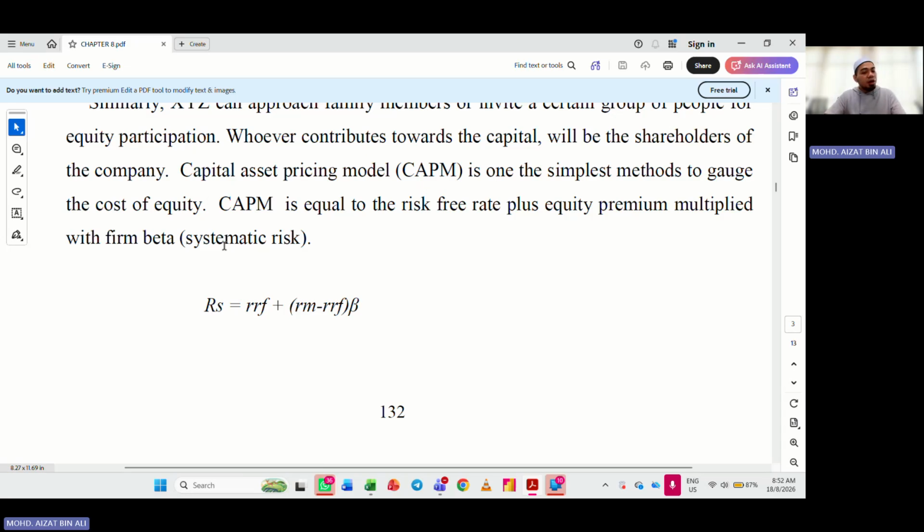So you don't have to worry about beta at this point because in the exam, we will provide you the beta. But in case you're wondering, what is firm beta? Firm beta is basically the systematic risk that only affects the business due to their nature, due to their industry. Firm beta from one industry to another would be different because different risks affect different industries. But at this point we don't test you on that, we only test you on the calculation part.